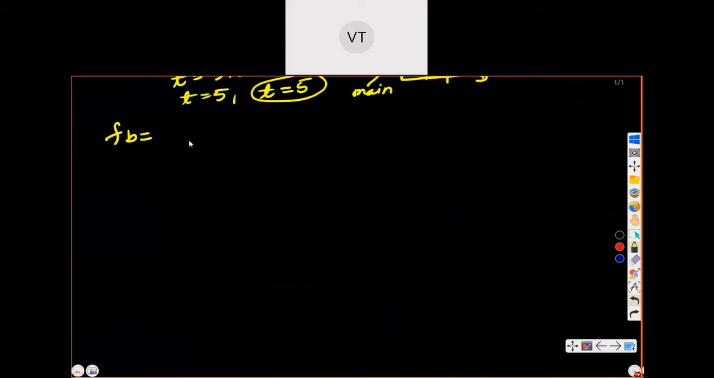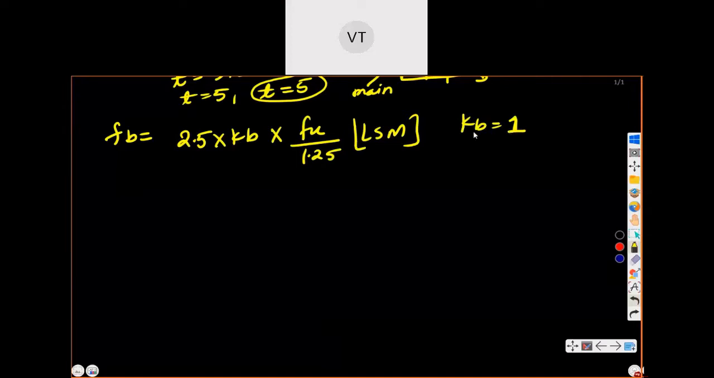This value is given as 2.5 into Kb into Fu divided by 1.25. This value is in LSM. When you are using LSM, you use this formula for Fb. Kb generally we assume as 1. But for this Kb, everything is given on page number 75. Whenever I design bolt, I will discuss it in detail and come to those points. So it is given on page number 75.